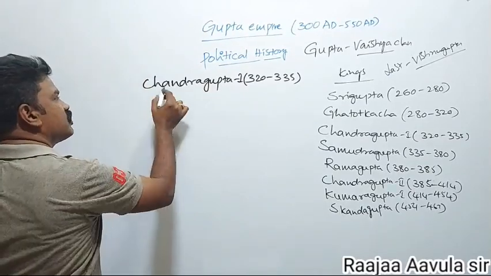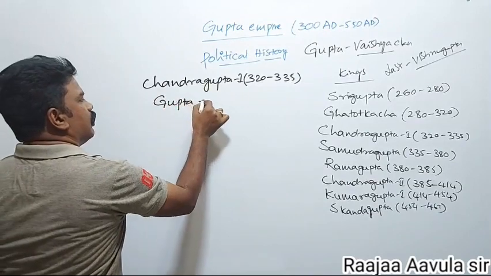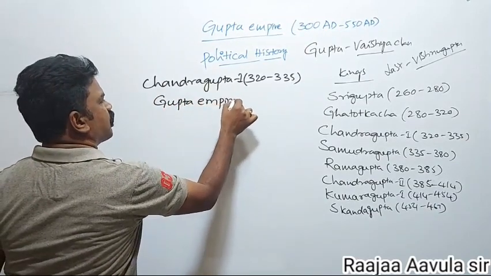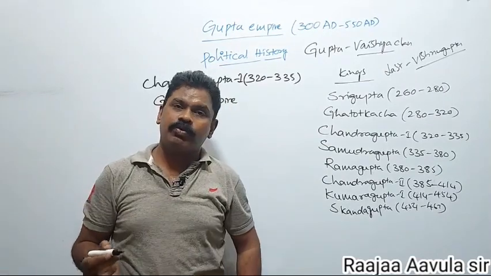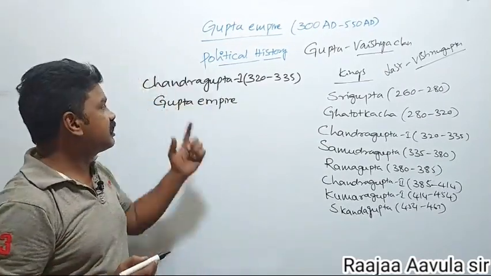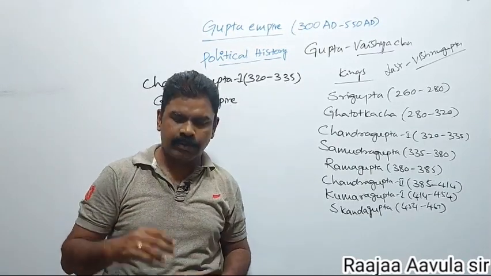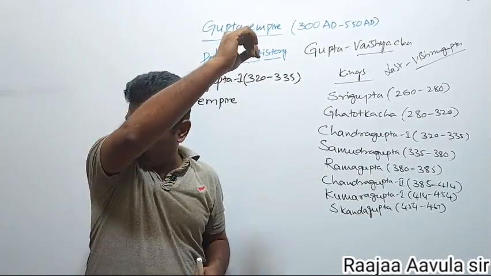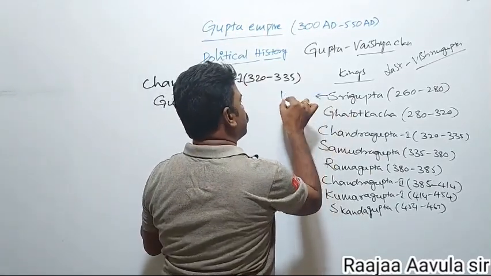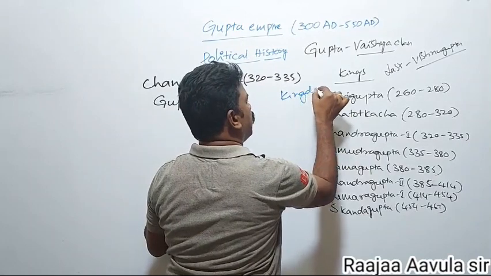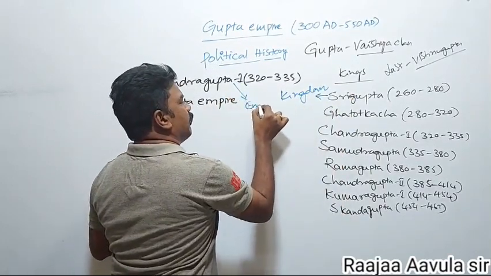Chandragupta I was the founder of the Gupta Empire, whereas Sri Gupta was the founder of the Gupta kingdom. Chandragupta was the founder of the Gupta empire. He was an empire builder. That you have to remember. Sri Gupta was the founder of the Gupta kingdom only, and Chandragupta was the founder of the Gupta empire.